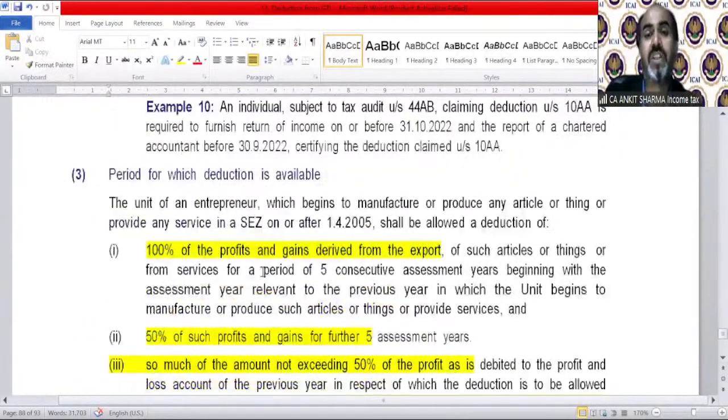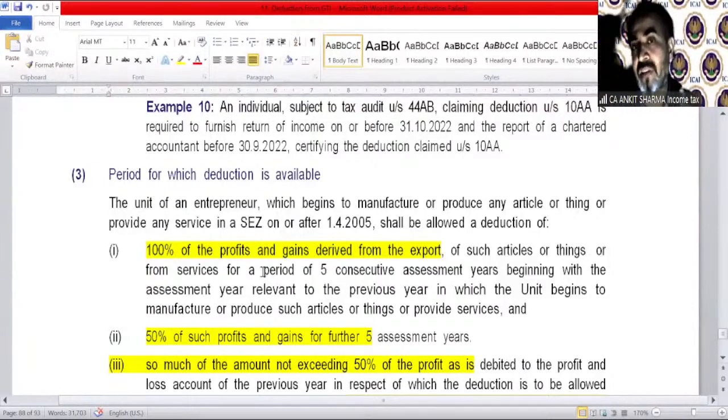Period for which deduction can be claimed: I just told you, the deduction time period is 15 years. It has been divided into 3 parts. For the first 5 years, you can have 100% of your profit exempted. For the next 5 years, it will be 50%. And for the next further 5 years, again 50%, provided you transfer some amount into a reserve. A Special Economic Zone Reinvestment Allowance Reserve should be created. The amount debited into that reserve can be allowed as a deduction under Section 10AA.